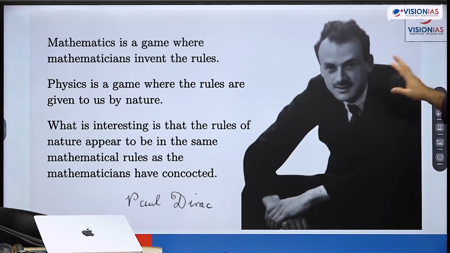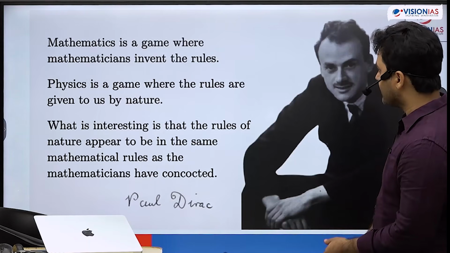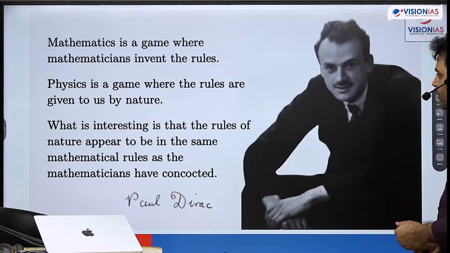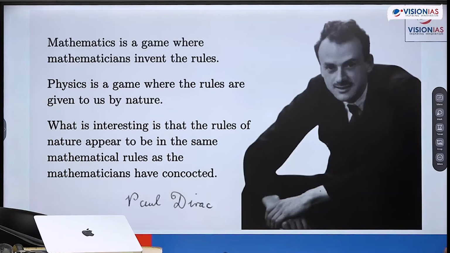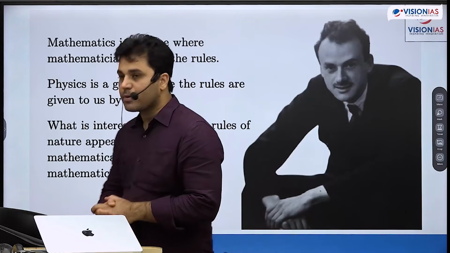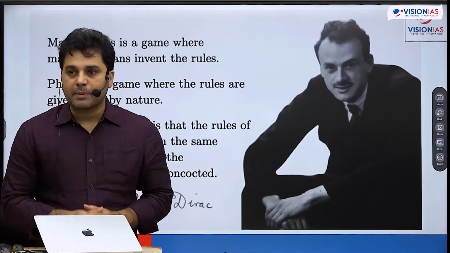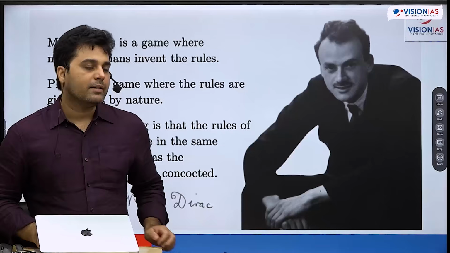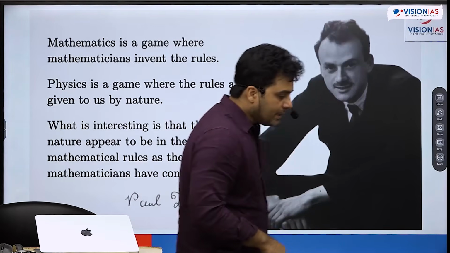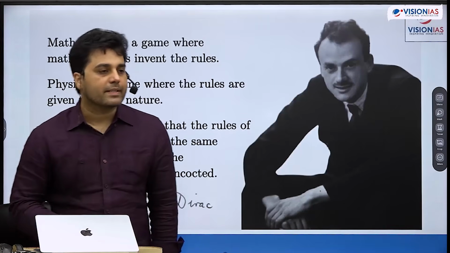So Dirac has a quote, and I absolutely love this quote. Mathematics is a game where mathematicians invent the rules. Physics is a game where the rules are given to us by nature. What is interesting is that the rules of nature appear to be the same mathematical rules as mathematicians have concocted. And we do not know why it happens. So why nature speaks to us in the language of mathematics, we do not know. And that is why knowing about mathematics is important to appreciate physics as a topic.